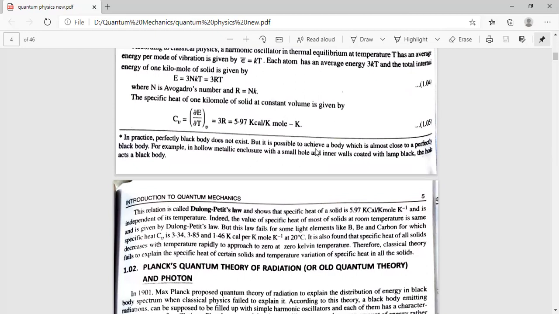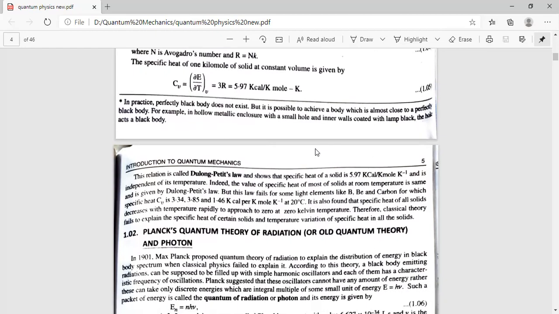However, the specific heat of solids is not independent of temperature. It is basically directly proportional to the cube of the temperature, which is also known as the T cube law or the Debye law. You have this derivation in your syllabus in your second book, which is solid state physics. We'll derive the specific heat of solids using the Dulong-Petit law, using the Einstein theory, and also using the T cube law. In the T cube law, which is purely a quantum mechanical law, we'll see that the specific heat is not constant. However, it is temperature dependent.